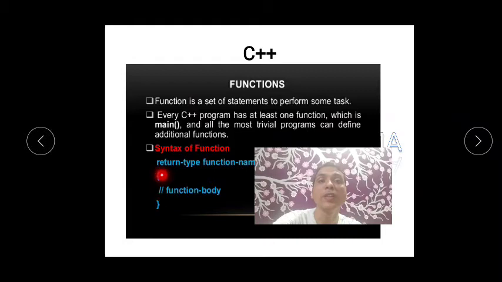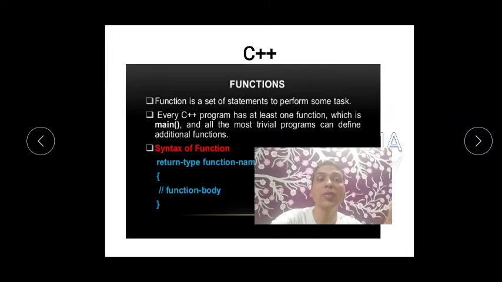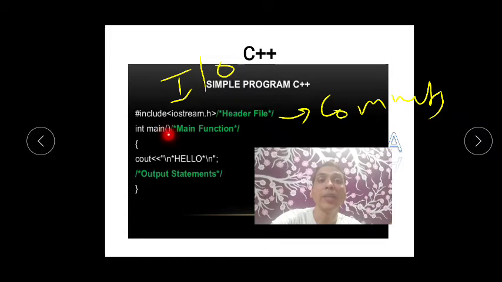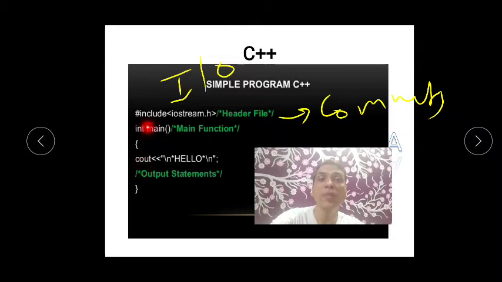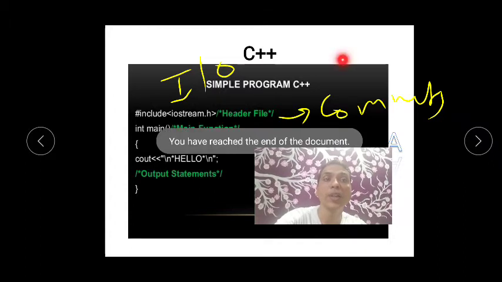So here we can see this is the start, this is the end, curly braces. Okay, now int main, can you see here also the return type is int, and main is a function. Now you will be thinking int is a data type, but with functions they will be called the return type. So don't get confused, when we see more programs that time it will be more clear. So this is a very simple program just to print hello.